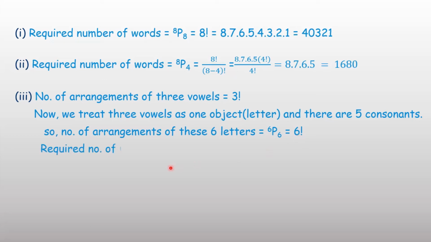Therefore, the required number of words, using the fundamental principle of counting, is factorial 3 into factorial 6. First you arrange these 3 vowels together. Then the total number of letters, if you consider all 3 vowels as one letter, is 6. Therefore factorial 6. Multiply, and you will get 4320. These questions you can also solve using the fundamental principle of counting.